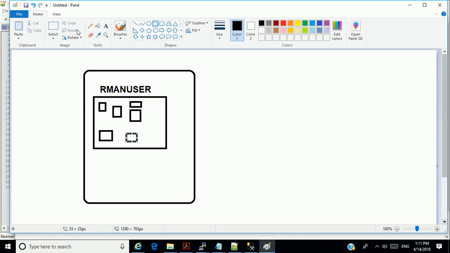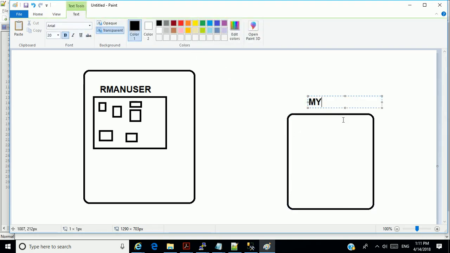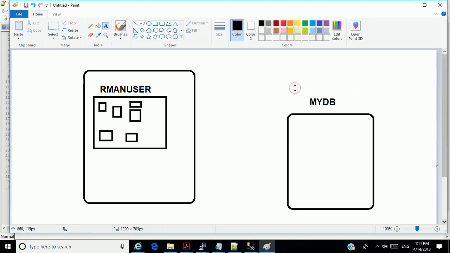So I have a database called my DB, and what I as the system administrator will do is register this database inside of this catalog.